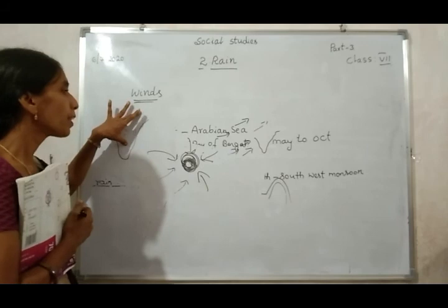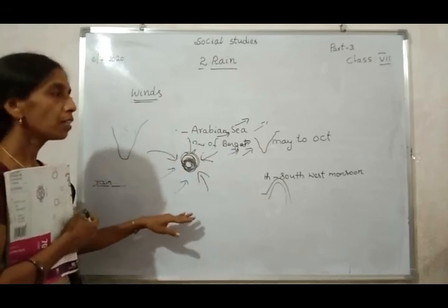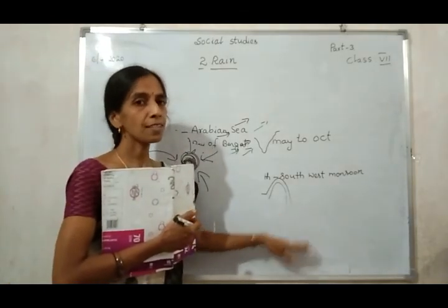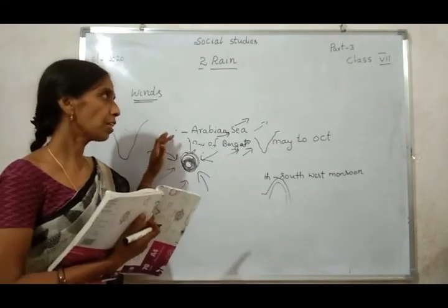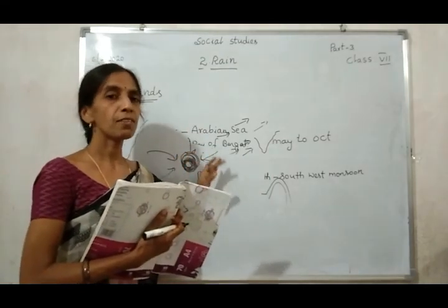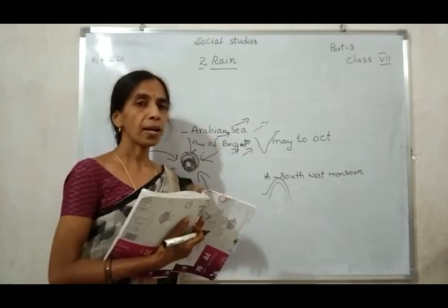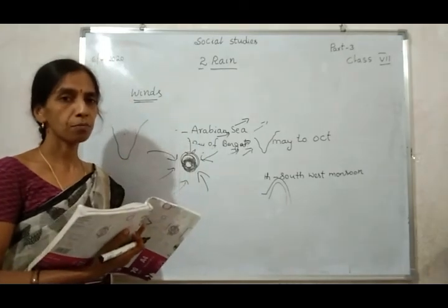The southwest monsoon season starts in June and the northeast monsoon season starts in October to December. In May to October cyclones form. In which sea? In Andhra Pradesh, the Bay of Bengal. Cyclones form in the Bay of Bengal from May to October.